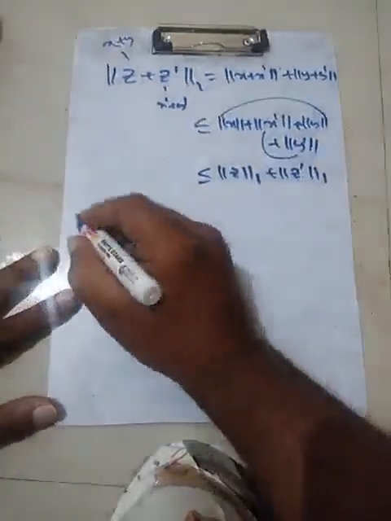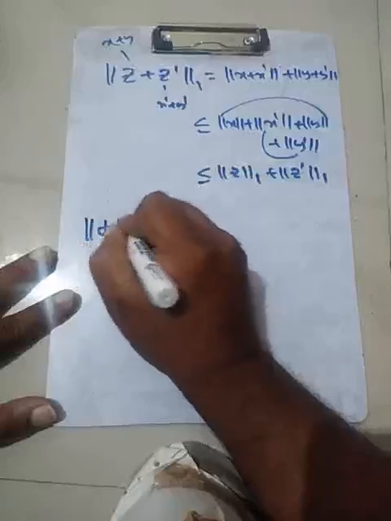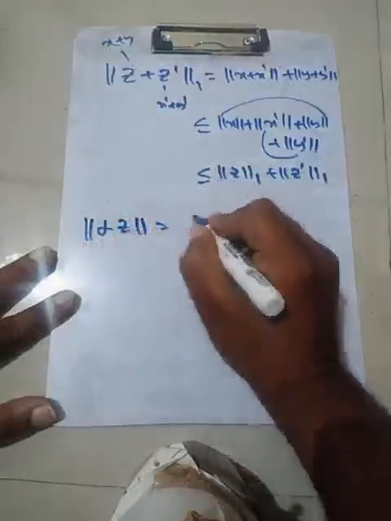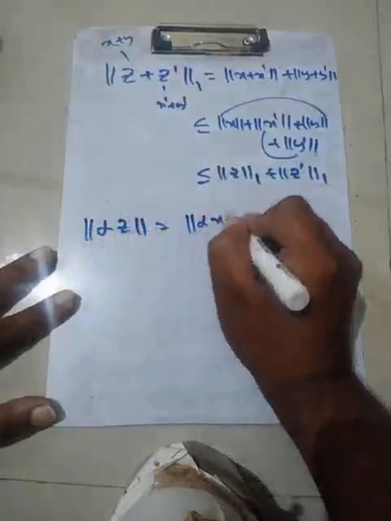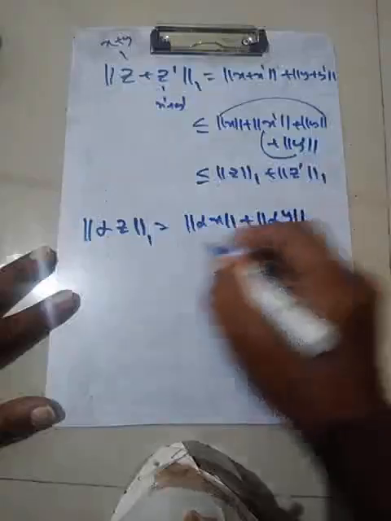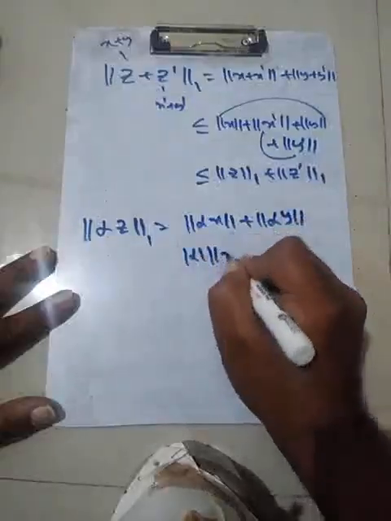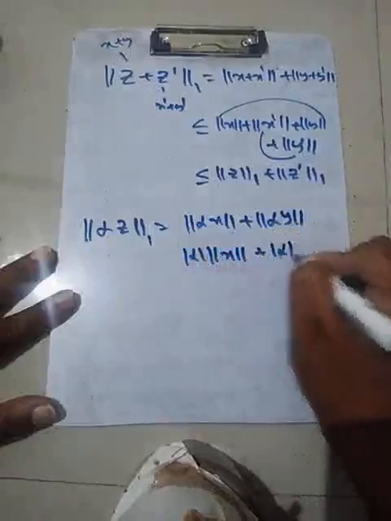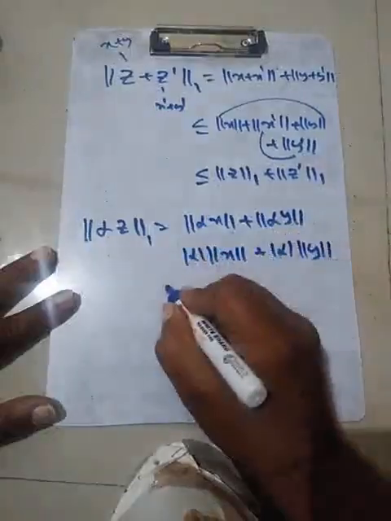And the third property is homogeneity. Norm of alpha Z, the one norm, would be norm of alpha X plus norm of alpha Y. This is nothing but mod of alpha times norm X plus mod of alpha times norm Y. What is common here?